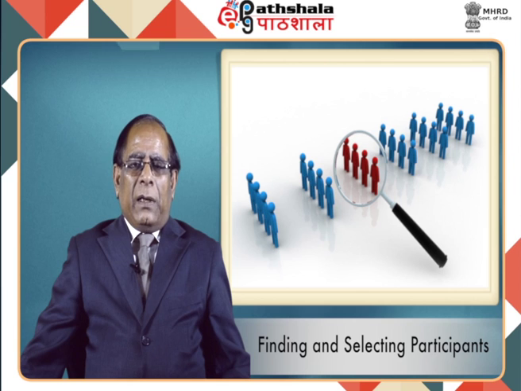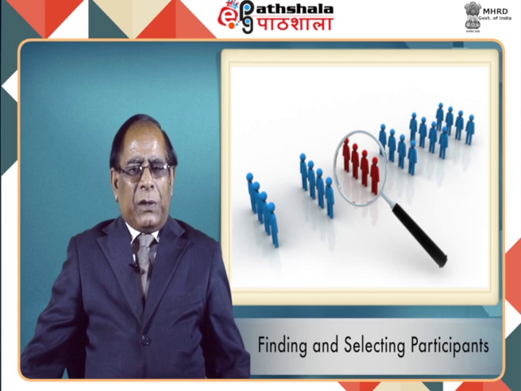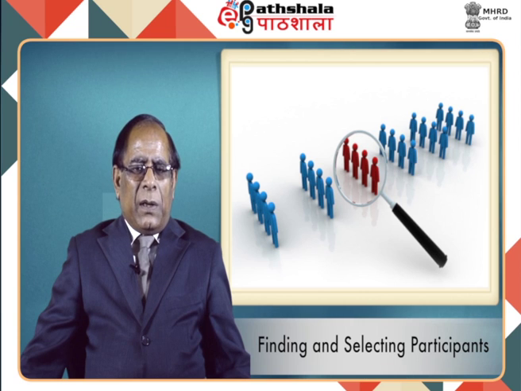Finding and selecting participants. Any suitable sampling technique can be used to identify the participants based on the researcher's research question and requirement of the study. The number of interviews taken for the research is often decided using a method called theoretical sampling.